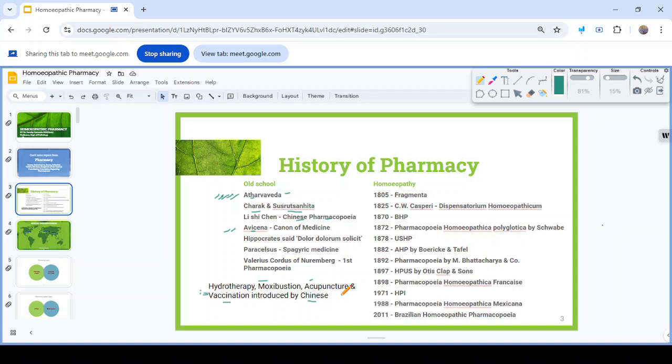The whole state was vaccinated for smallpox, not by cowpox but by the scab of smallpox itself.